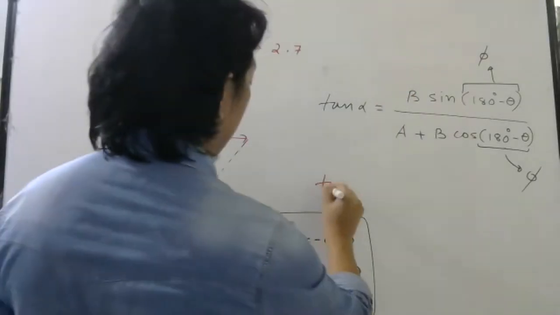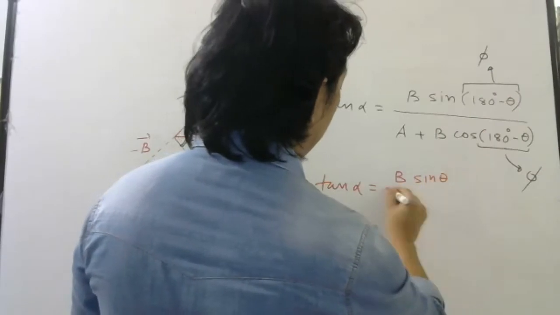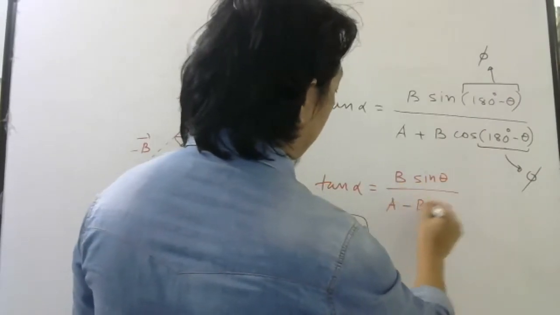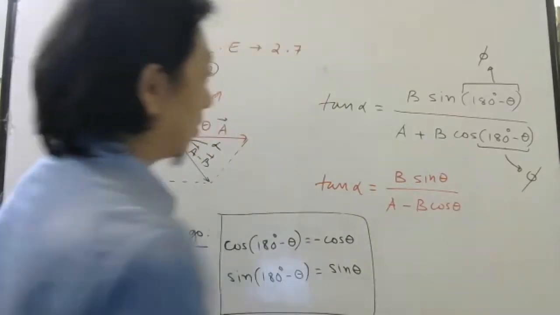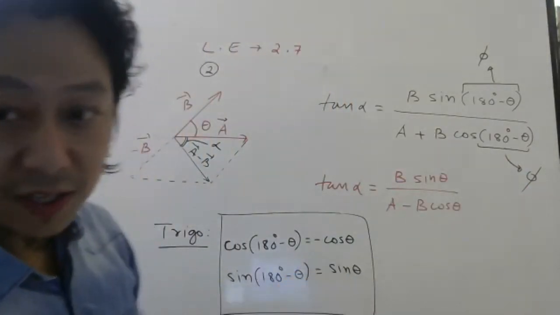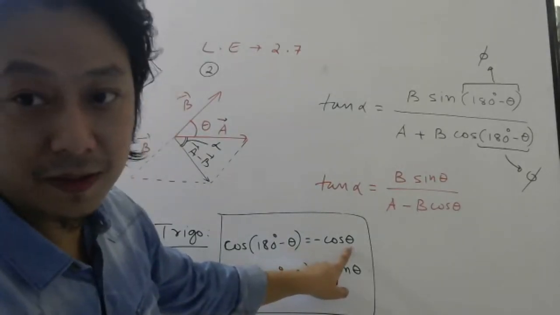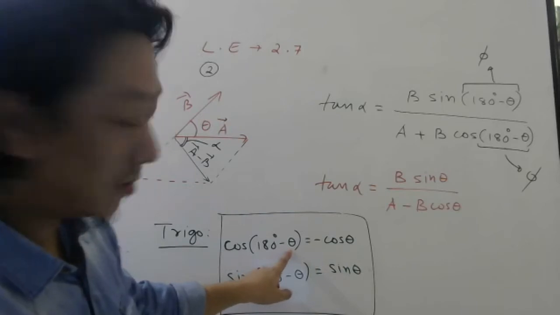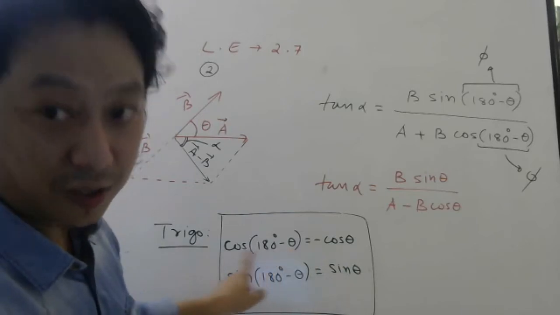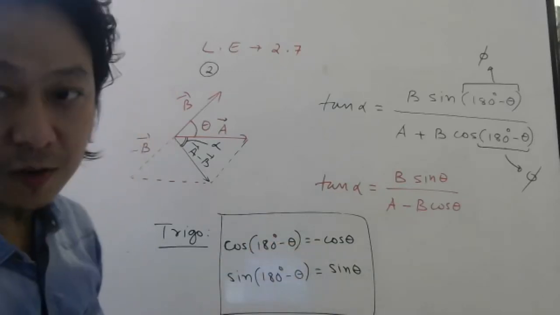So what will be the formula? Tan alpha equals B sine 180 minus theta, which is the same as sine theta, over A minus B cos theta. That is because cos 180 minus theta is minus cos theta. You can check, put theta as 60 degree. Here 60 degree, so this will be cos 120. Cos 120 is minus half, we know already. So that way you can check.